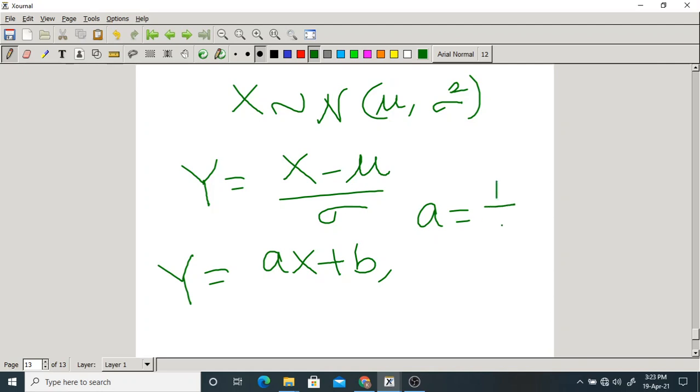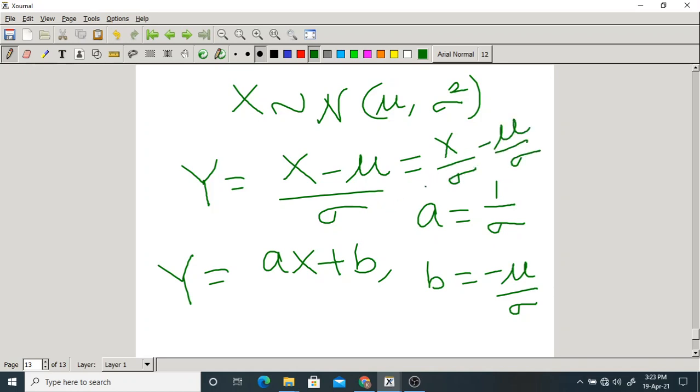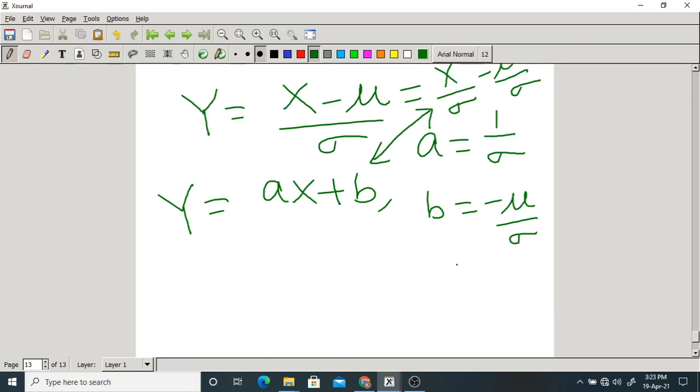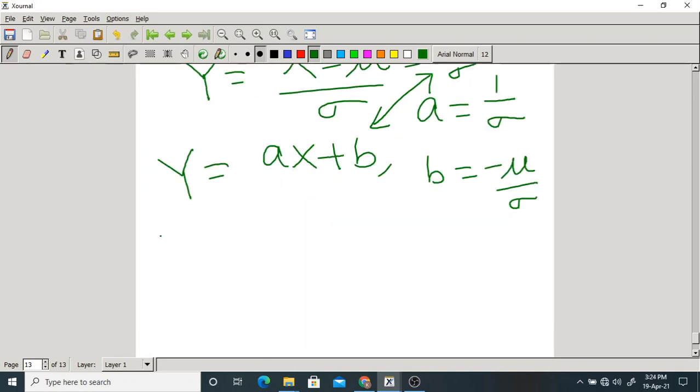It is 1 by sigma. What is b? Minus mu by sigma. You can write this as x by sigma minus mu by sigma. So a is 1 by sigma, and b is minus mu by sigma.